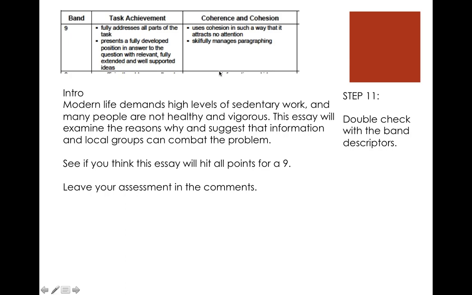Now, this works brilliantly with all my students. 99% of my students have gotten a 7+ first time because I teach them how to be good writers. And the big trick here is not writing a full essay every time, because I see students spending hours and hours writing full essays, full of mistakes, not answering the task, not having coherence and cohesion. With my students, I say, bang off these introductions so you can get them right. Make sure they do all of these things, they all match up. I show you how to hit all 4 bands in the introductions.